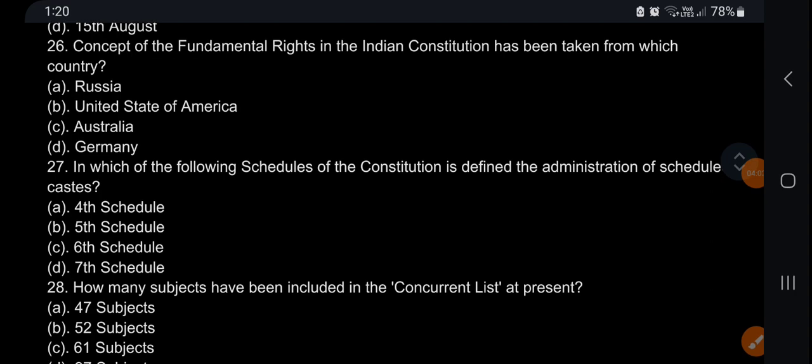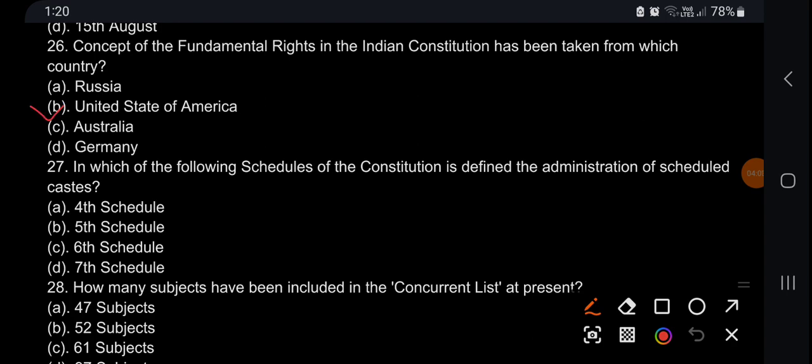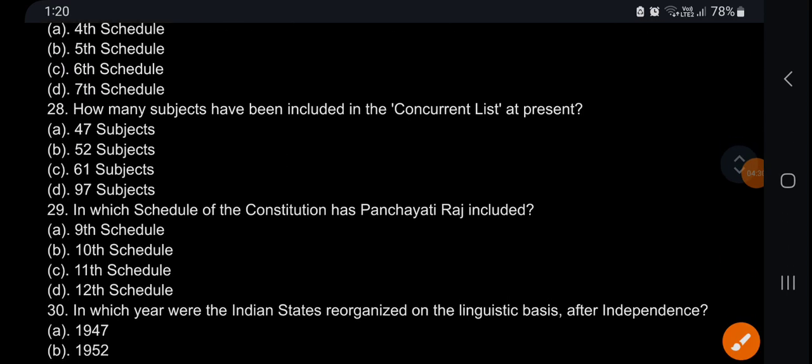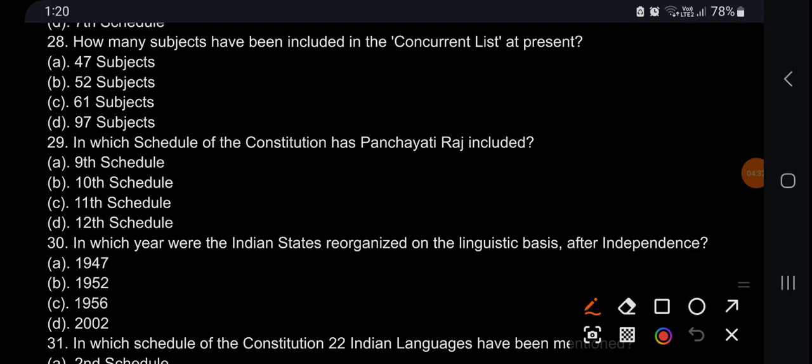Concept of fundamental rights in Indian Constitution has been taken from which country? America, USA. Bill of Rights of United States of America. In which of the following schedules of the Constitution is defined the administration of scheduled castes? It's 6th schedule. How many subjects have been included in the concurrent list at present? It's 52 subjects.